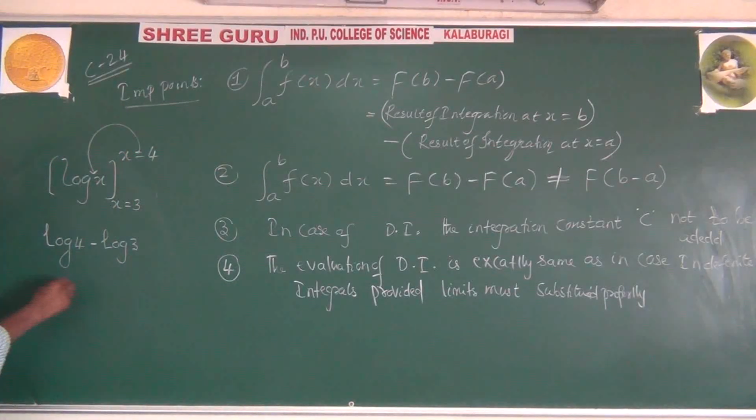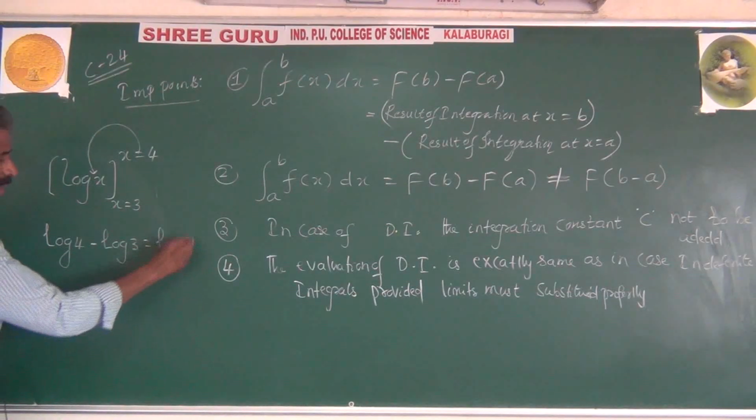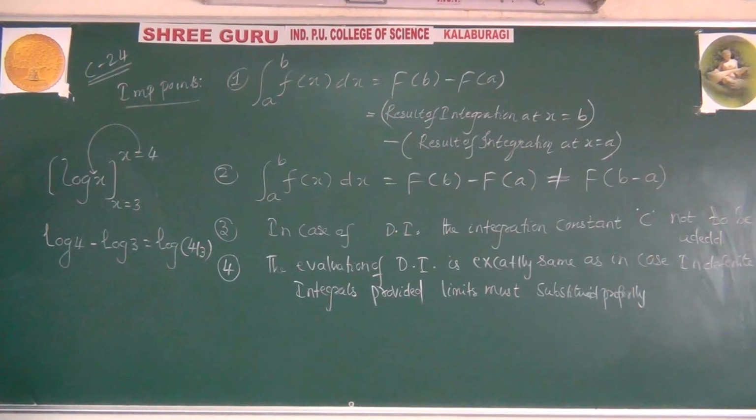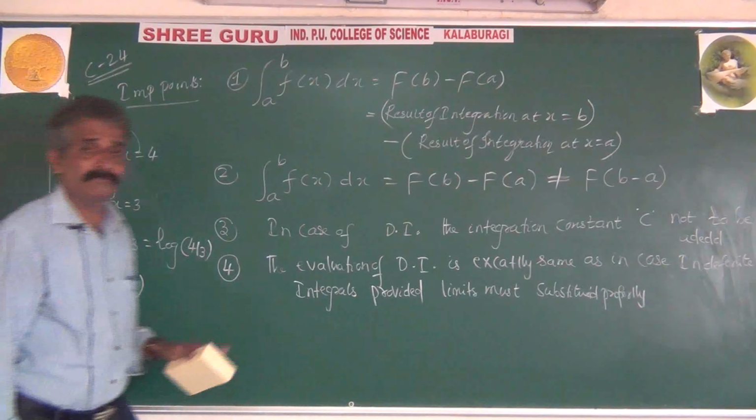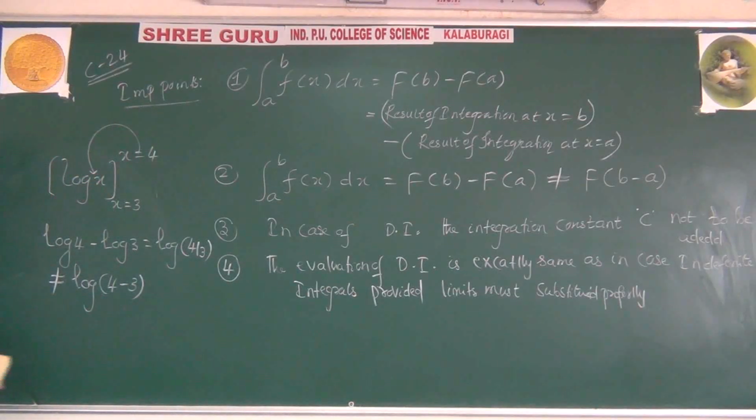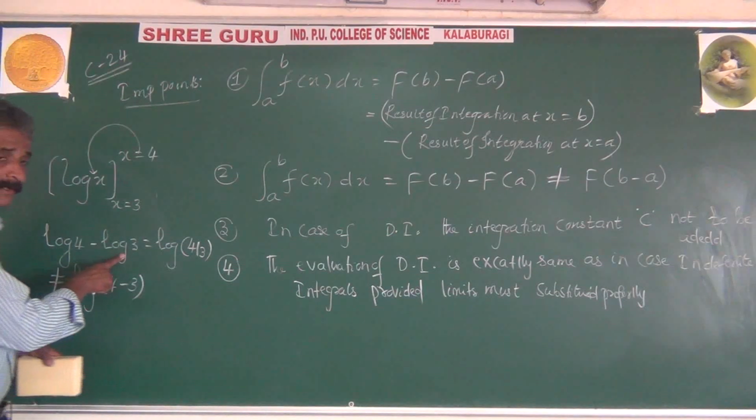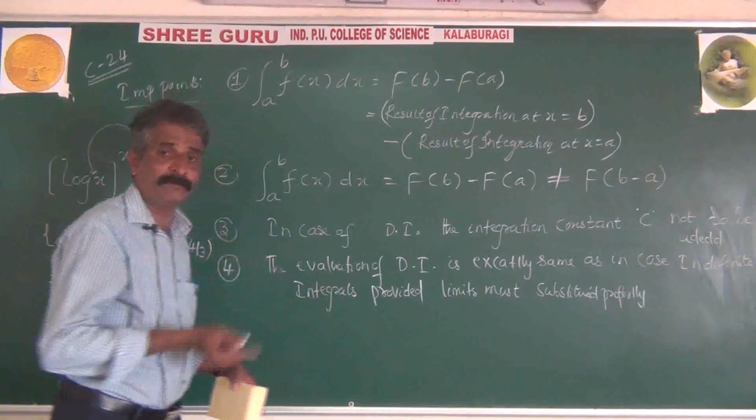It is just like f of b minus f of a. But this is never equal to f of b minus a. It is log of 4 by 3. This is not at all equal to log of 4 minus 3. And what is actually 4 minus 3? 4 minus 3 is 1. And further, what is log 1? Log 1 is 0. That will be meaningless. So it is f of b minus f of a, but never equal to f of b minus a.